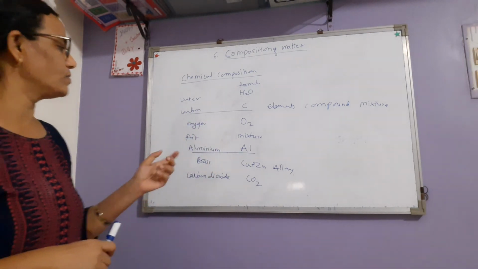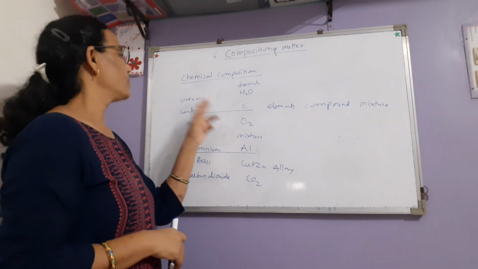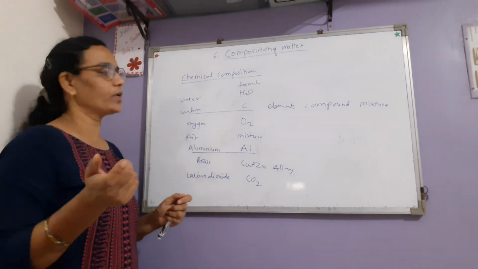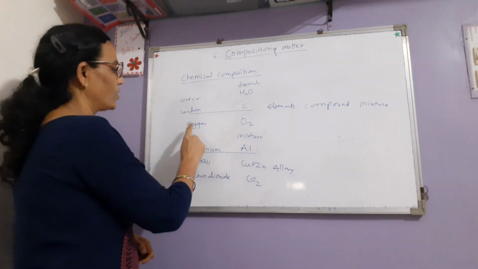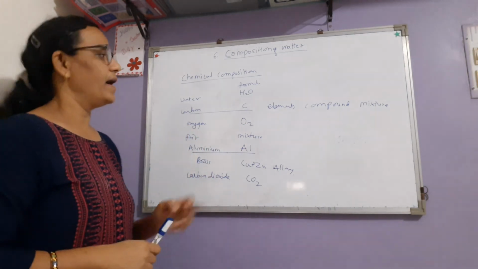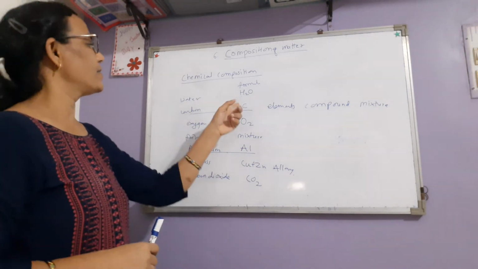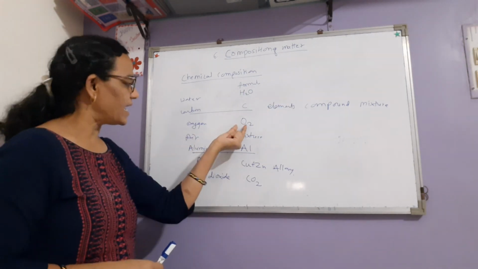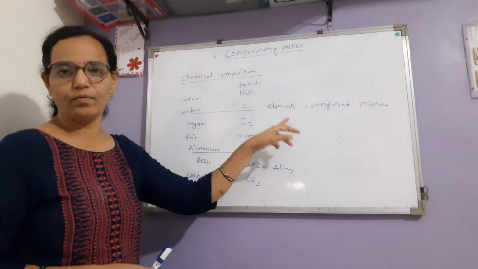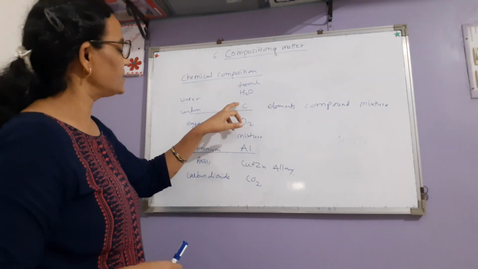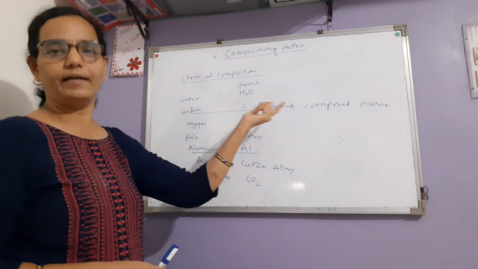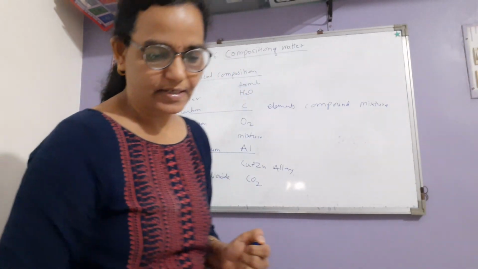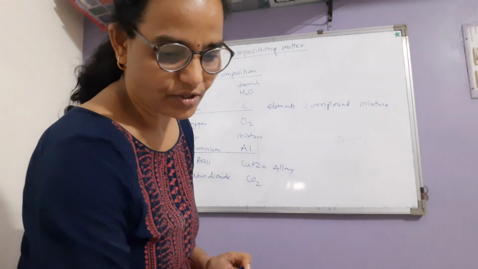Some molecules contain two atoms or three atoms, some molecules have different atoms, some molecules have the same atoms. Depending upon that, if the molecule has different atoms, it is a compound. If the molecule has the same atoms, it is a molecule of an element. If it is a single substance, single atom, symbol, it is an element. This is the broad classification of the substances on the basis of chemical combination.